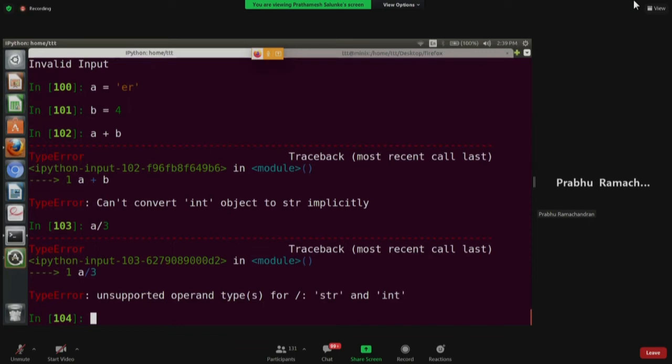There's no sense in memorizing or remembering all of these, but it helps to know what will cause what. And the way to do that is to type it out yourself and try, because you can generate all kinds of errors. In fact, it's a good exercise for you to try to generate all kinds of errors.